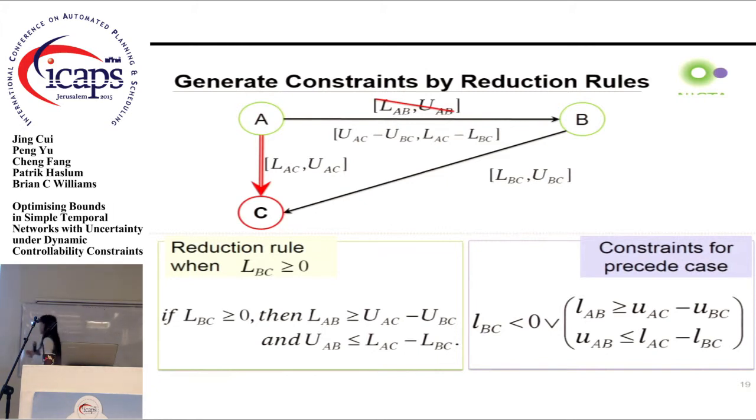In our constraint model, we are doing the same thing: only if the value of the lower bound variable BC is no less than 0, then these two constraints will work. And if these two constraints work, it means the value of the bounds here will definitely satisfy the reduction rule there. By using the same process, we can formulate the whole DC constraint model into a disjunctive linear model.